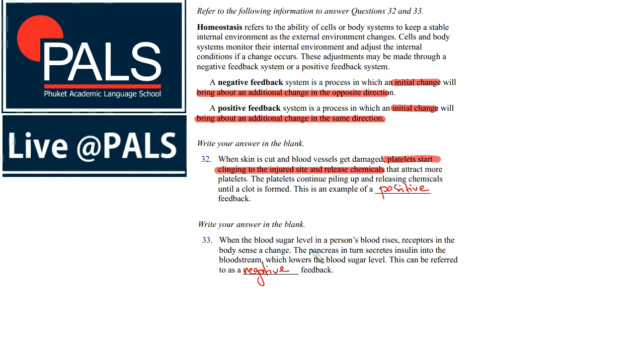We have the initial change, which is that the blood sugar level in a person's blood rises, and the initial change brings about an additional change in the opposite direction, lowering the blood sugar level. So initially we have an increase in blood sugar level, and then the blood sugar level is lowered. So therefore this is an example of negative feedback.